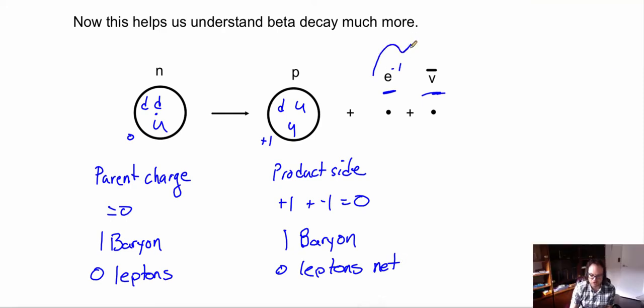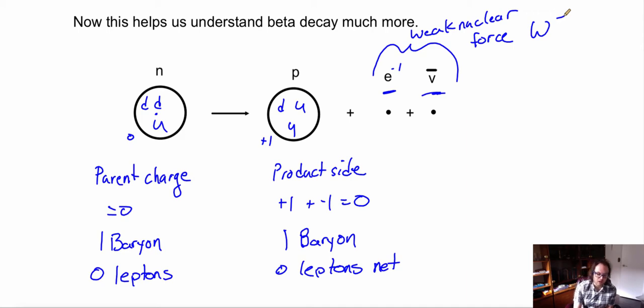Now this electron and the antineutrino electron represent something called the weak nuclear force, which symbol in this case would be W negative. The electron and the antineutrino electron are the mediating particles of this weak nuclear force that is responsible for changing one of these down quarks into an up quark.